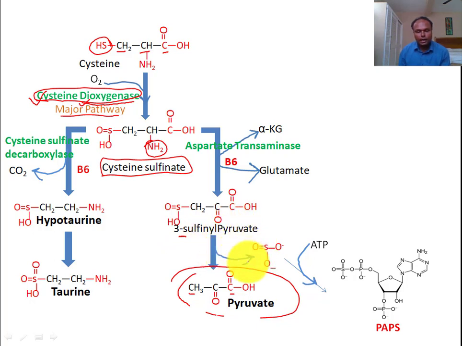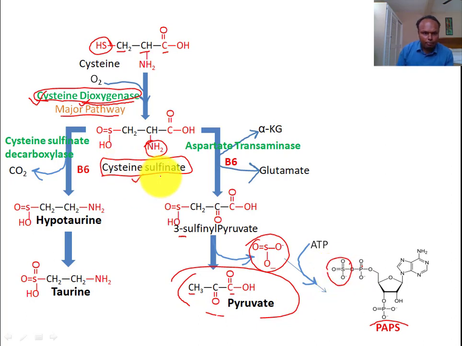And sulfinyl pyruvate, through desulfation, removal of sulfate group, will form pyruvate. And now this sulfate group is a very important contributor for synthesis of phosphoadenosyl phosphosulfate. This molecule is made from reaction of ATP and sulfate. You can see this if you see this molecule here up to this. So phosphosulfate, this is phosphosulfate equivalent to diphosphate. So this is phosphosulfate and phosphate. That is why it is called phosphoadenosine phosphosulfate.